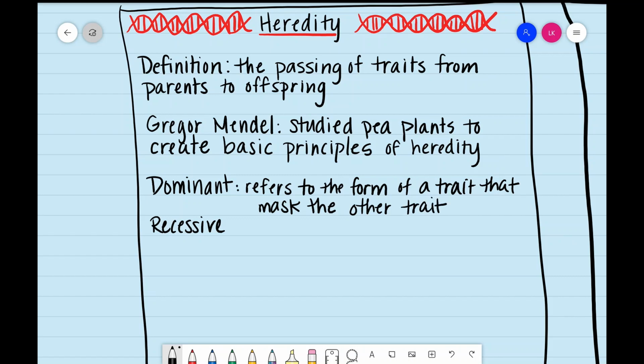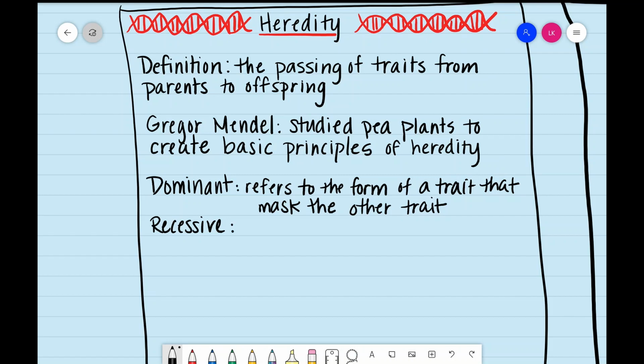For example, brown is often associated with eye color, and it is a dominant color. It's very dark, so if a person has brown eyes, even if they received a trait of a lighter color, say blue or green, from another parent, it's not going to show up because the brown would cover it up. So it literally masks the other trait.